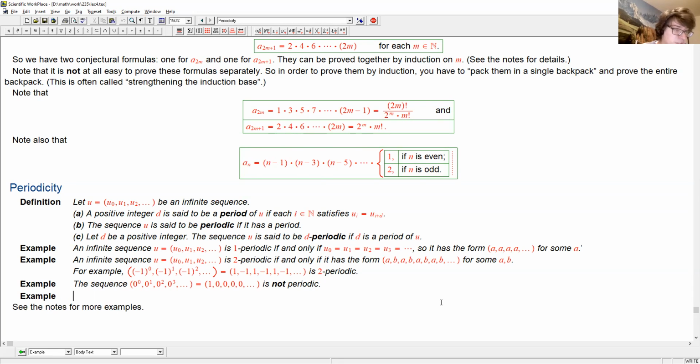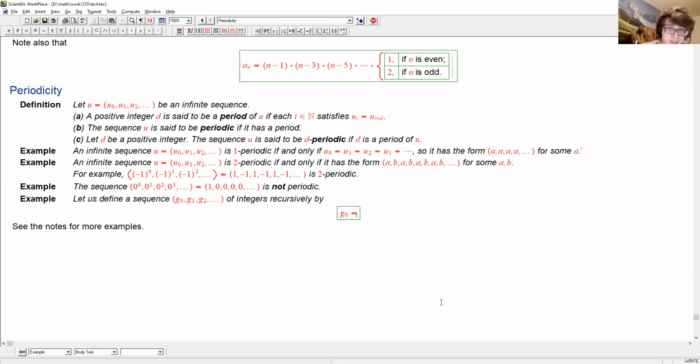I should just mention one little example that's just neat. Not very consequential, but neat. Let's take the Fibonacci sequence and change the sign. So let's define a sequence of integers recursively: we begin with 0 and 1 as for the Fibonacci numbers, but then instead of the Fibonacci recurrence, g_n is g_{n-1} plus g_{n-2}, we make this a minus.